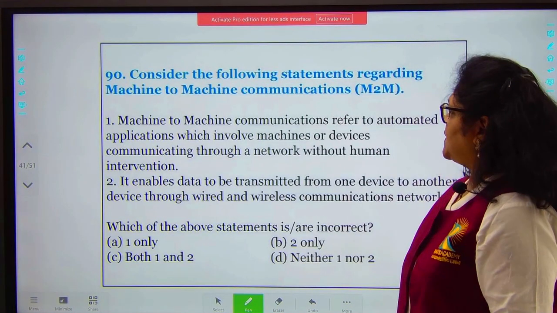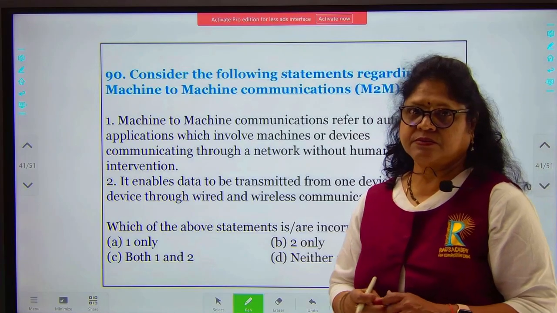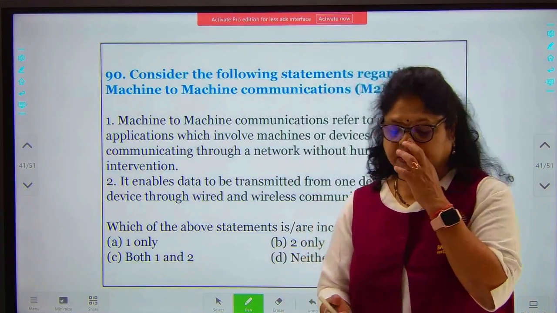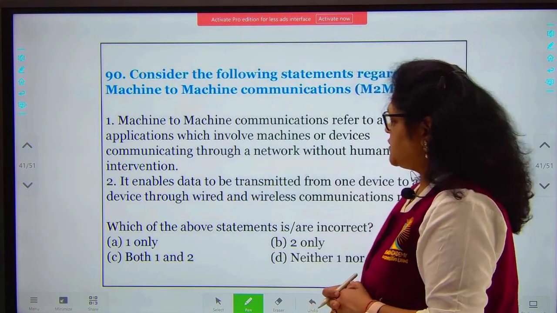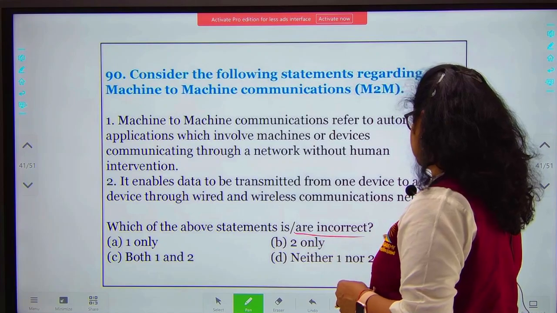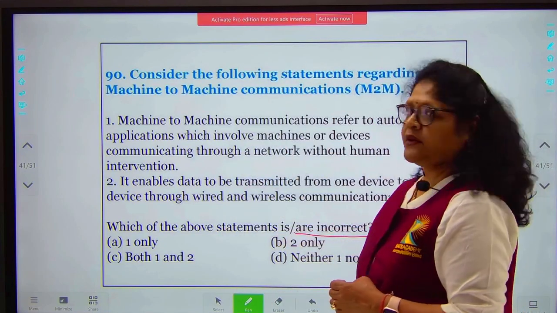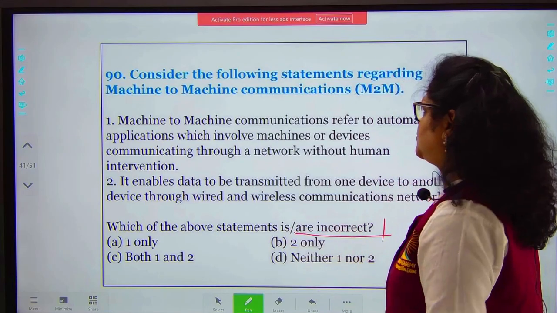So we go to the next one. Consider the following statements regarding machine-to-machine communications. Again, you need to understand it, and here you must find which of the statements are incorrect. So please be careful. As I said before, read the first and then go to the statements being shown.